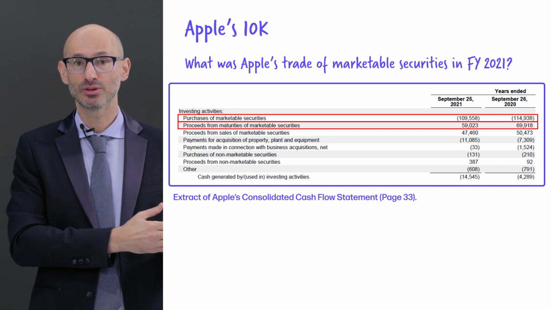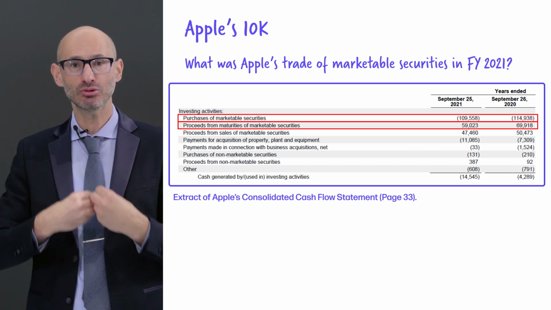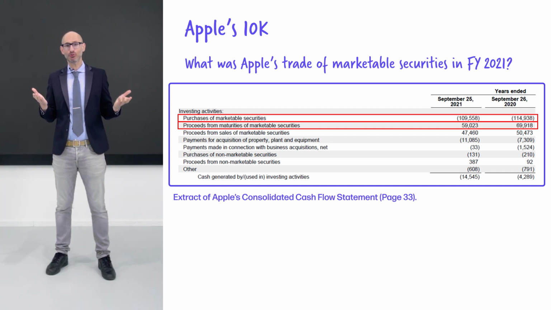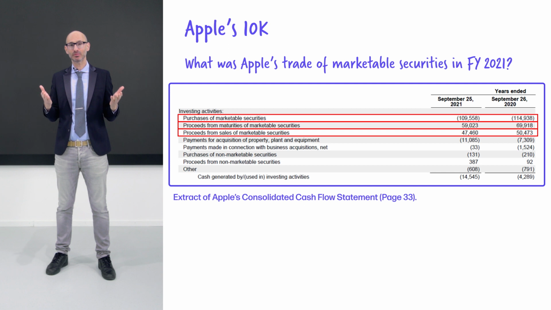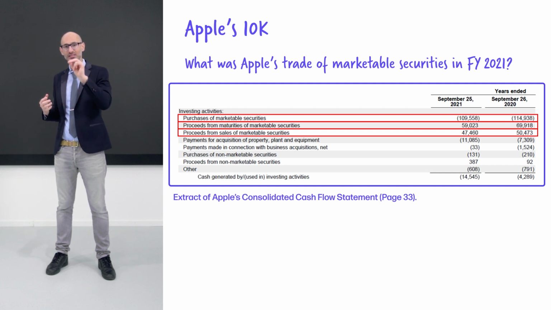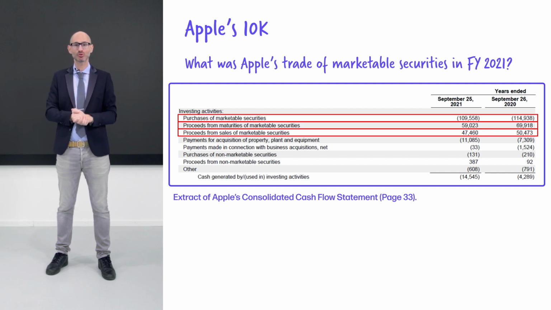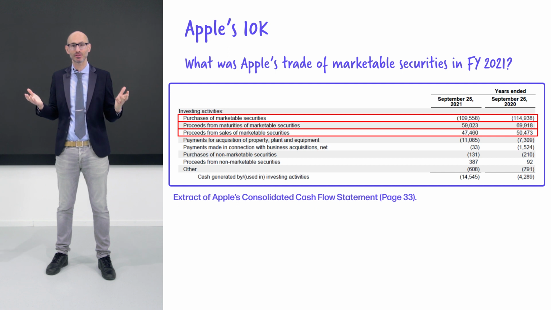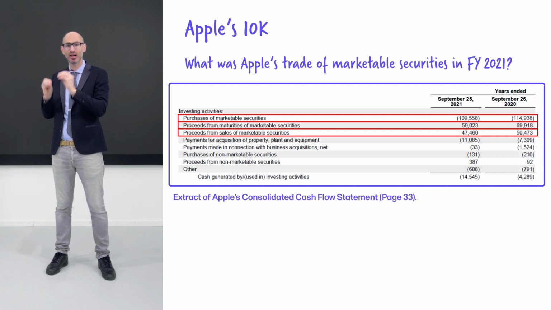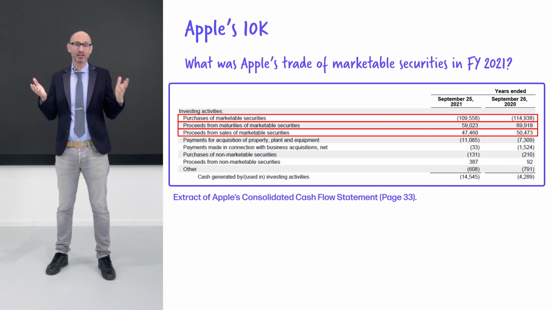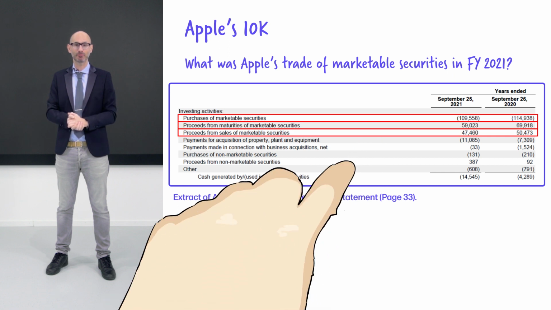These are bonds, where the bond is returned to the issuer and cash is given back to the investor. And 47 billion of sales of marketable securities, which is selling their investments for cash, I mean a liquidation. As you see, Apple has a lot of action when it comes to investments into trading securities. It buys and sells about 100 billion each year, a tremendously large amount. Well, if you're a $3 trillion company, they need to manage this cash effectively.